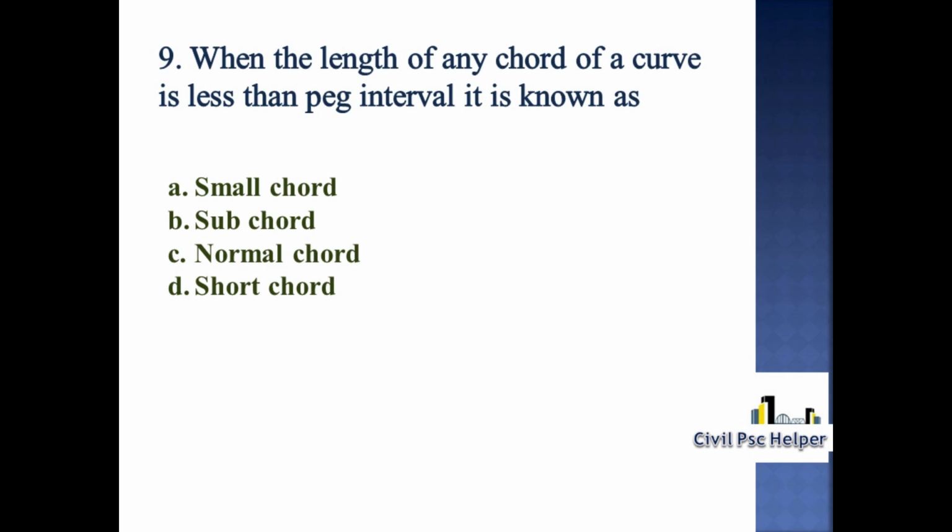Ninth question. When the length of any chord of a curve is less than peg interval, it is known as? Option A small chord, option B subchord, option C normal chord, option D short chord. When the length of any chord of a curve is less than the peg interval, it is known as subchord. Option B is correct.